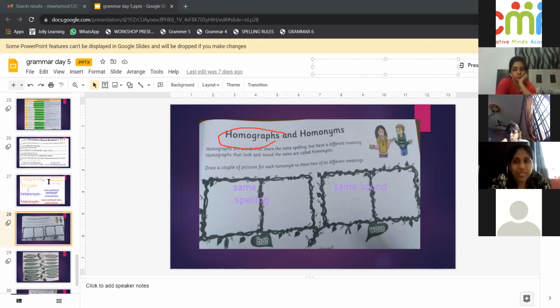Okay, so these are homographs and homonyms. Now what are heteronyms? You people gave me the example here. Yes, left and left is also correct. Fair and fair is also correct. Okay, so live and live, read and read. What are they? The example given by Vidya and Sudha, it is not a homonym, but it is a heteronym. Heteronym means what? Same spelling but different sound.